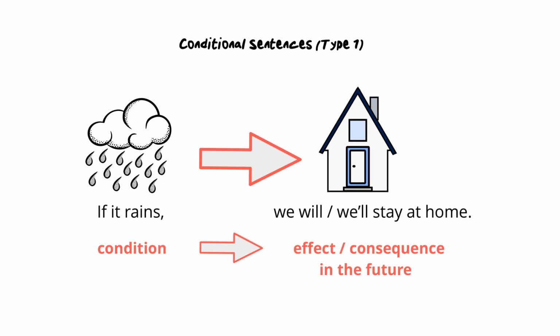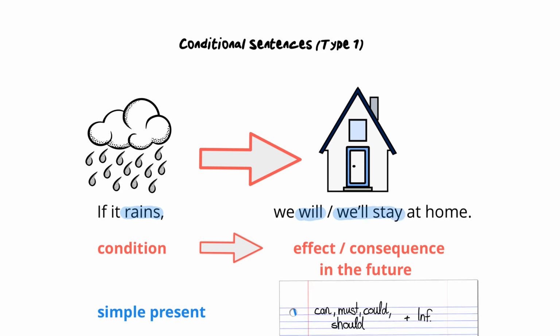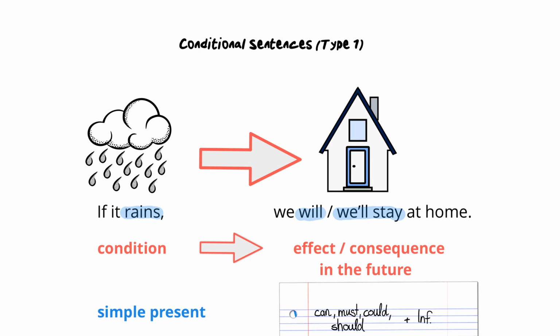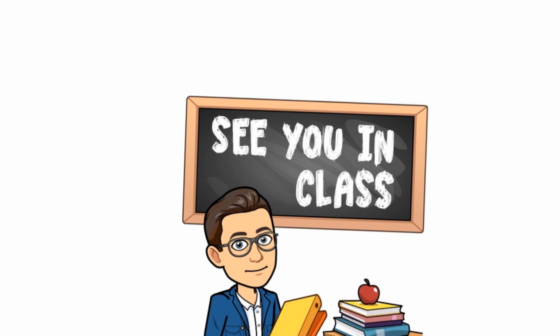As you can see here, we use the simple present in the if clause, whereas we use the will future in the main clause. The main clause can also contain modal verbs like can, must, could, or should plus the infinitive.